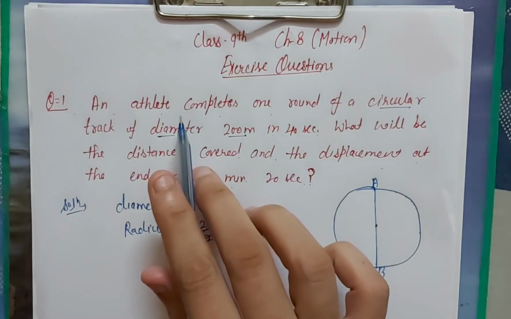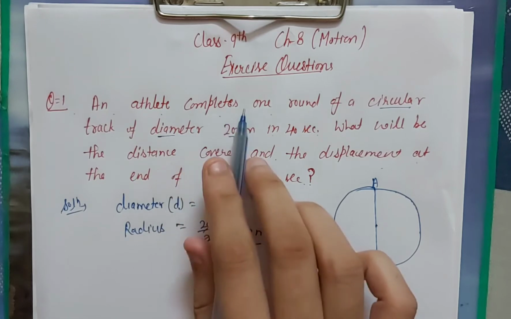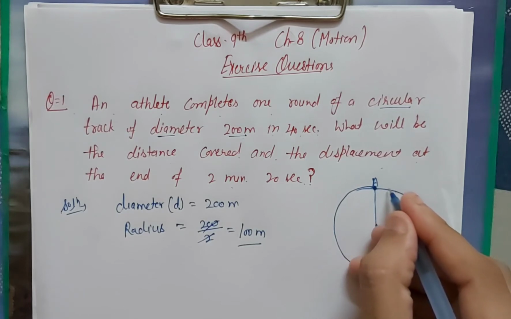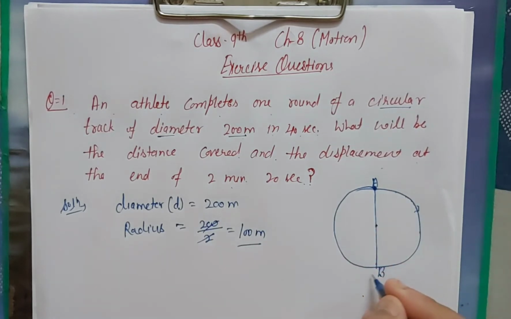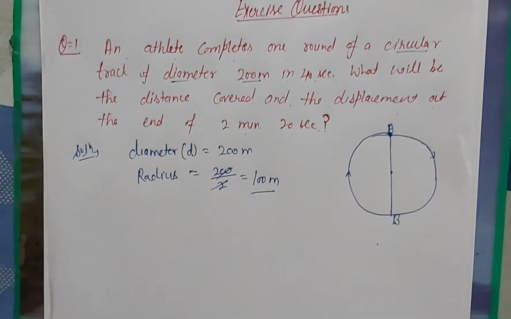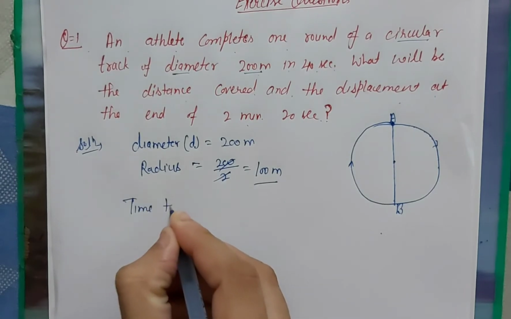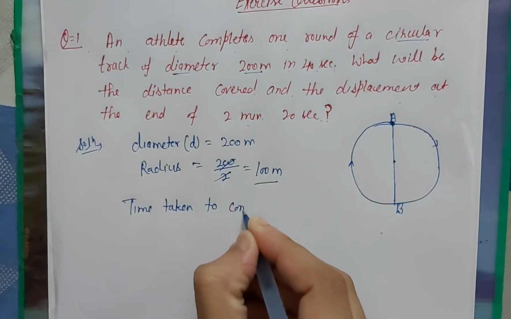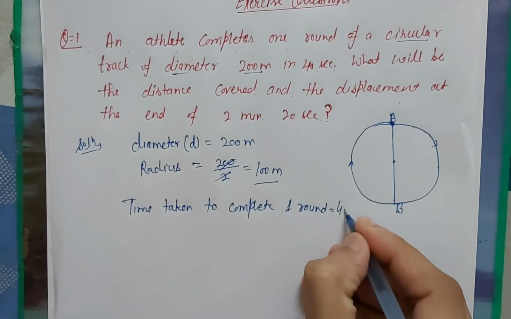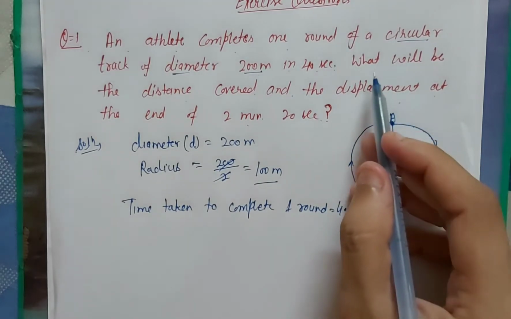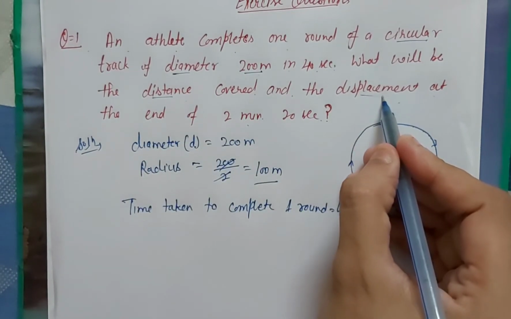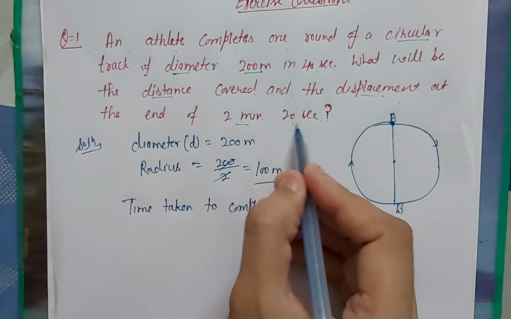In the question it is given that the athlete completes one round in 40 seconds. Suppose the athlete starts from point A and after one rotation he completes one round in 40 seconds. So the time taken to complete one round is equal to 40 seconds. So we have to find out the distance and displacement after 2 minutes 20 seconds.